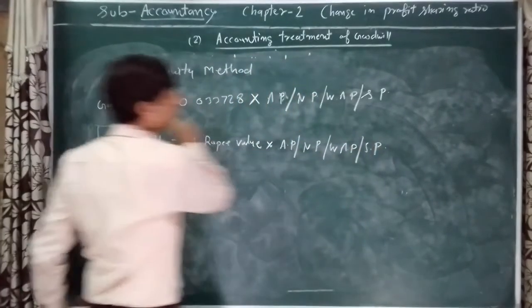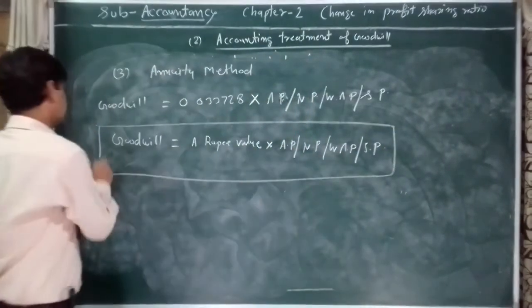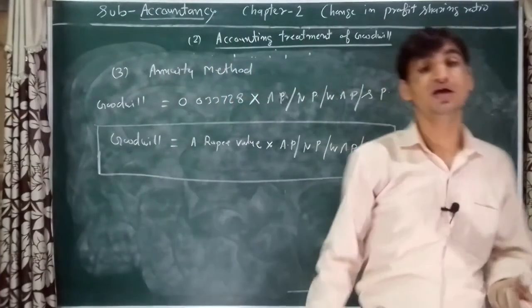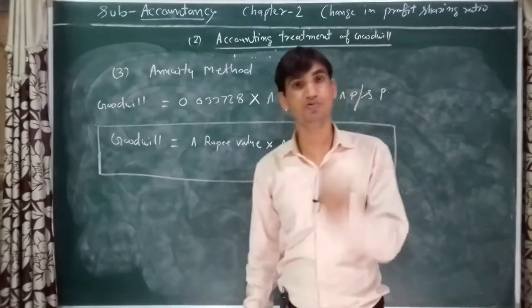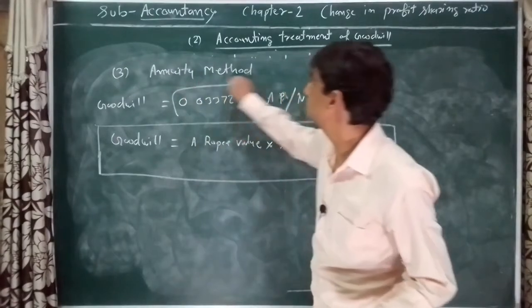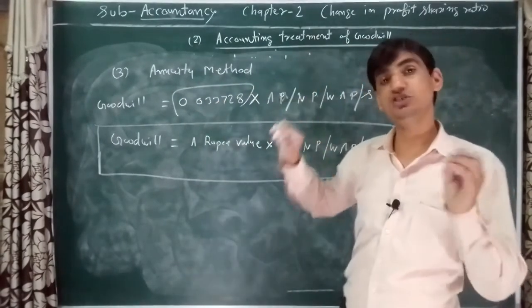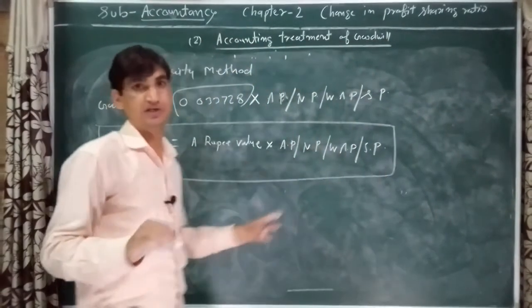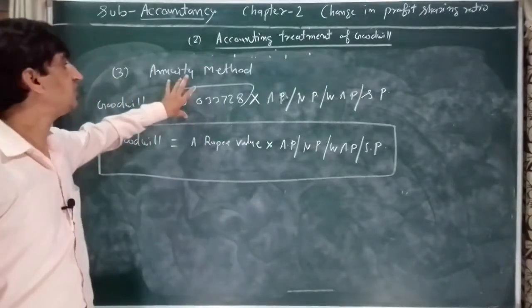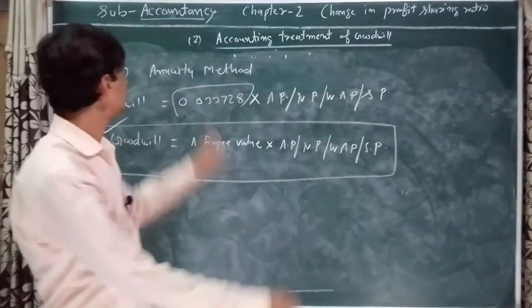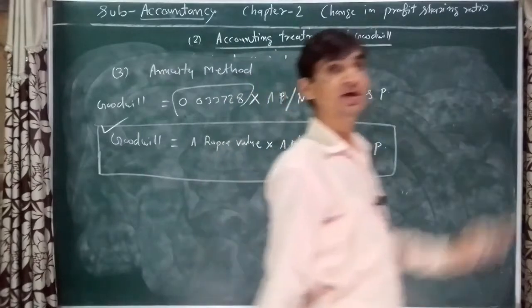This is the formula for calculation of goodwill as per the annuity method, and a rupee value is given in the question, like 0.000823. Is it clear? As per this formula, the value of goodwill can be decided by the annuity method.